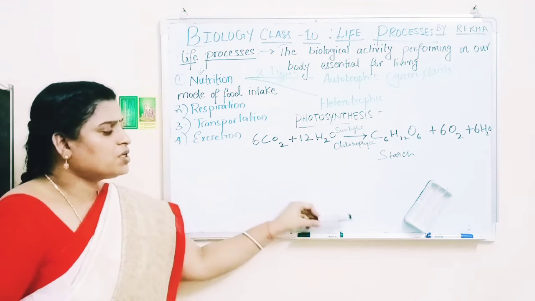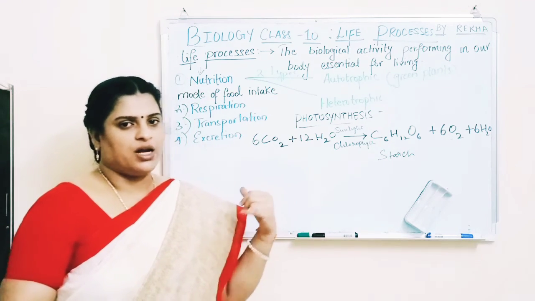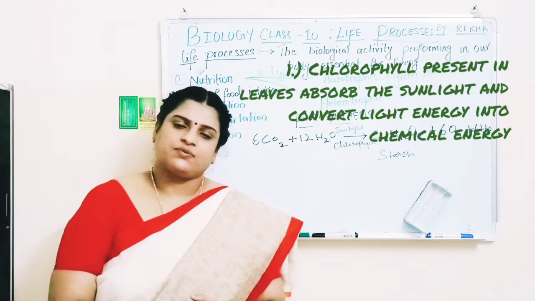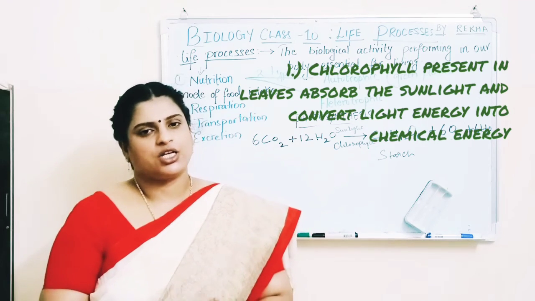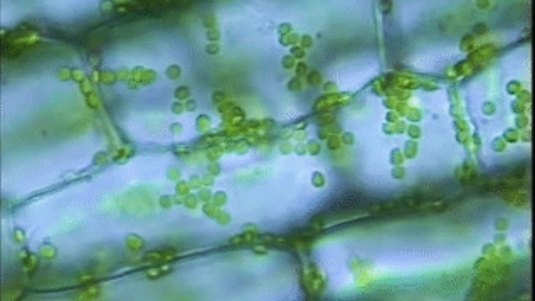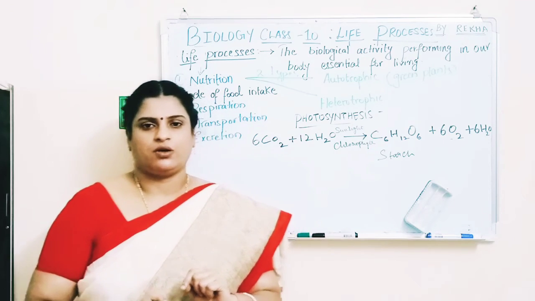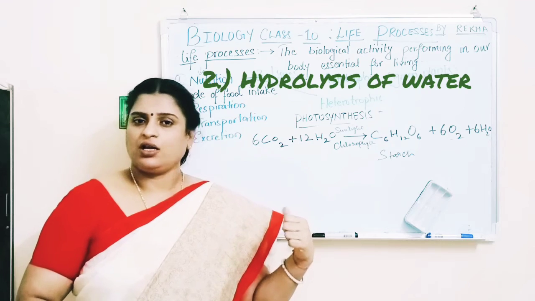Photosynthesis takes place in three steps. First step: the chlorophyll present in the leaves absorbs the sunlight and converts the light energy into chemical energy. Chlorophyll is the green pigment present in the leaves. The second step is the hydrolysis of water. Hydro means water and lysis means splitting.